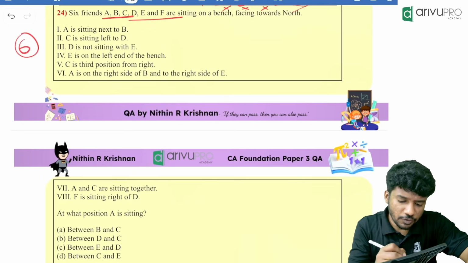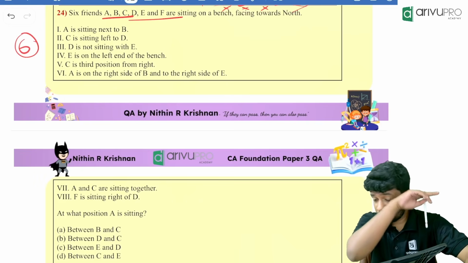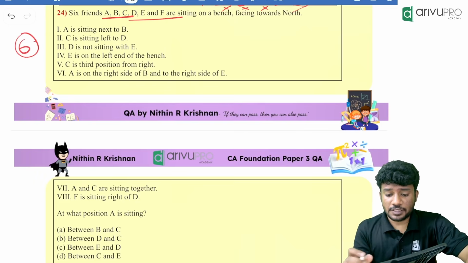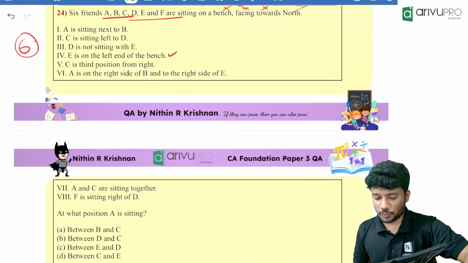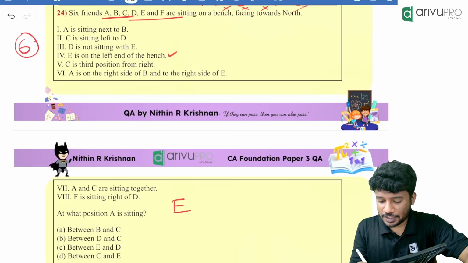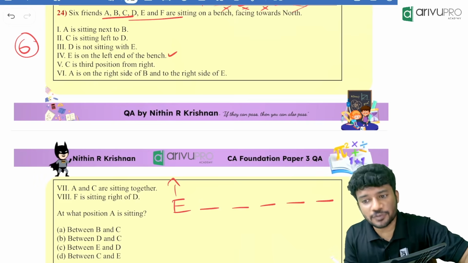Make a note of the numbers. 6 are there. A is sitting next to B. C is sitting left of D. E is left end of the bench. Which is the best one to start off? Fourth one. E is what? E is left end of the bench. Then how many more people are remaining? 1, 2, 3, 4, 5 more people are remaining. So in total 6 people are there.